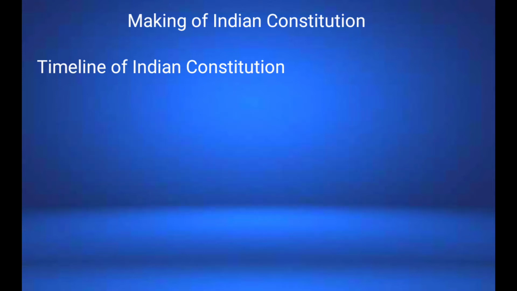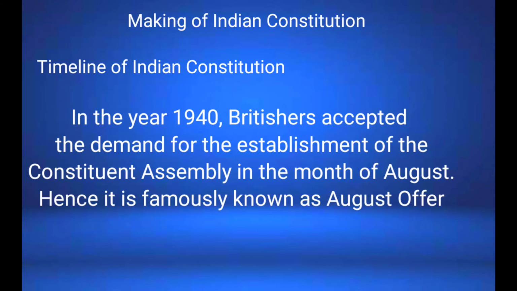After that, finally in the year 1940, in the month of August, the Britishers accepted the proposal, or we can say the demand of the Congress, and they agreed to establish a constituent assembly. They agreed to this in the month of August 1940. That's why we call this the August Offer also. Sometimes in exams they will ask it as the August Offer, so don't get confused by that. It is the acceptance of the demand of Congress to establish a constituent assembly.